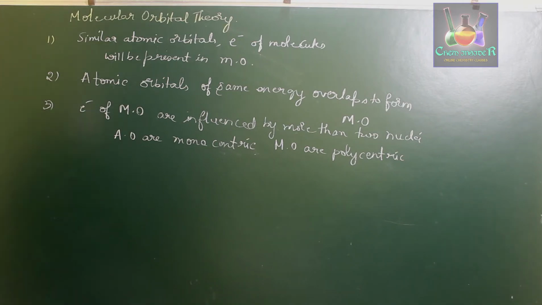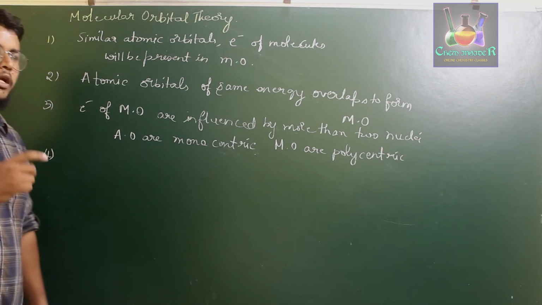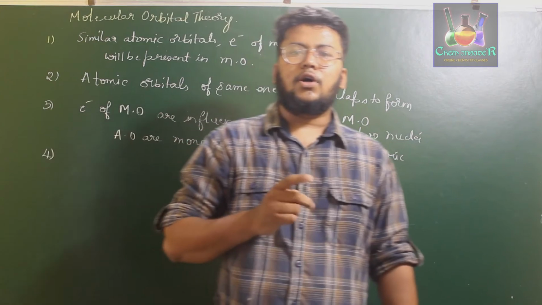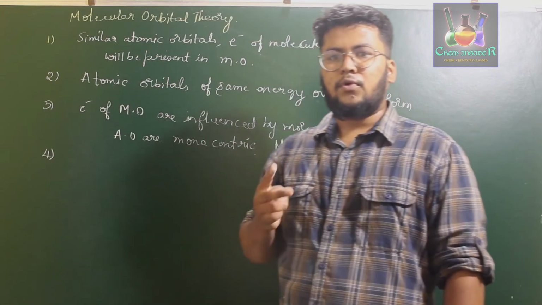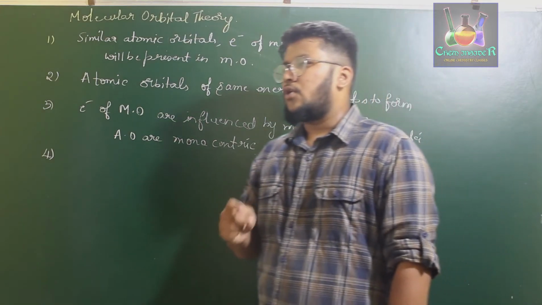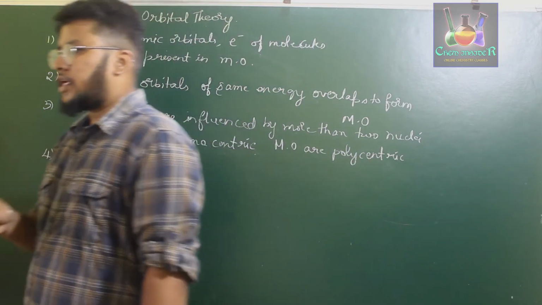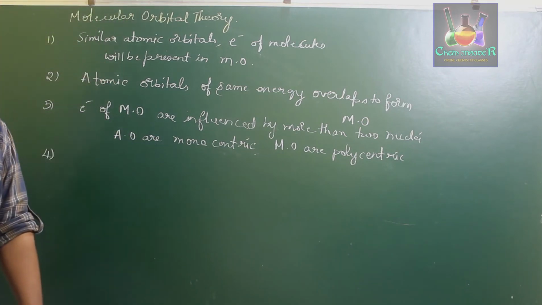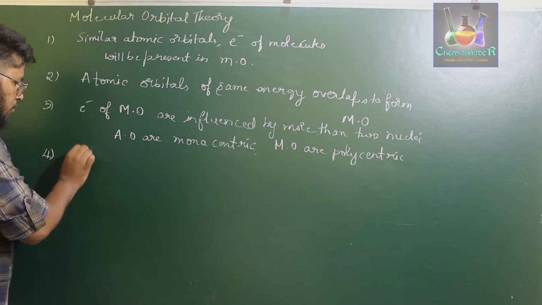Next, the fourth point says that if two atomic orbitals are combined, they result in the formation of two molecular orbitals. That means the number of molecular orbitals formed depends upon the number of atomic orbitals being combined. If two atomic orbitals are combined, they result in two molecular orbitals, and those molecular orbitals are of two different types.